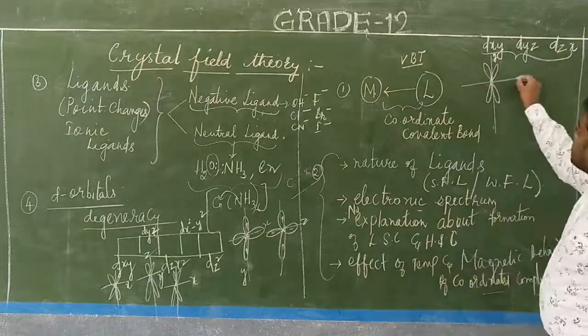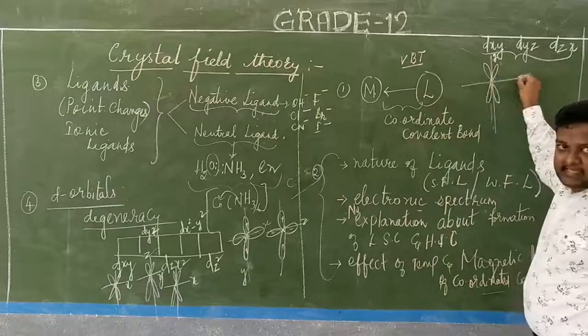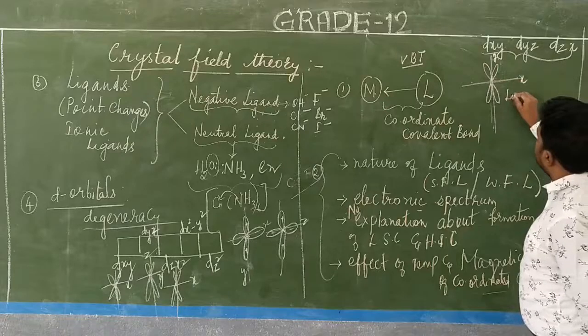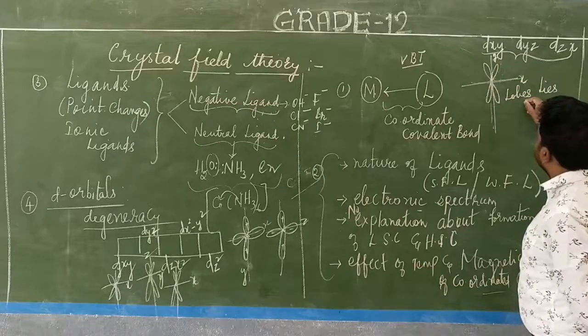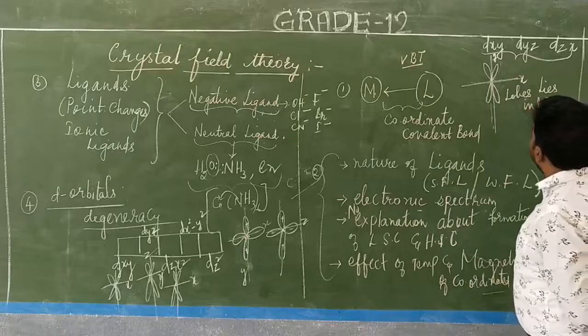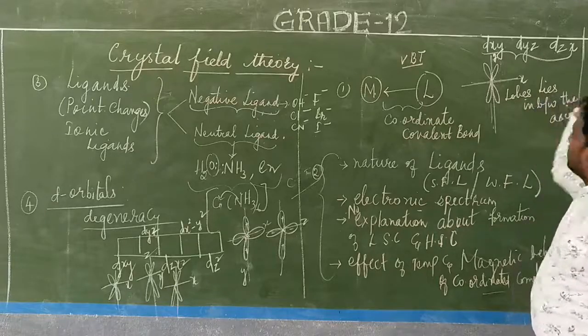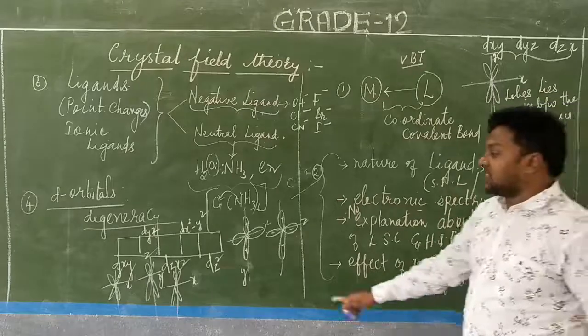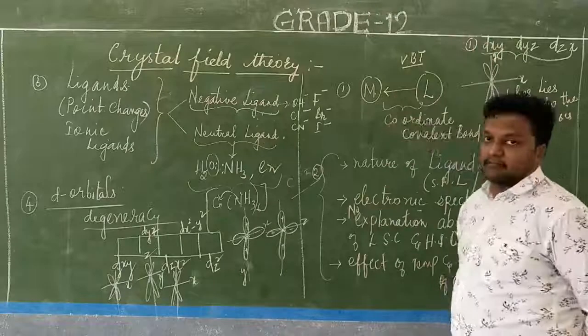Now the lobes lie in between the axis. Clear? So for the first three orbitals, this is the condition.